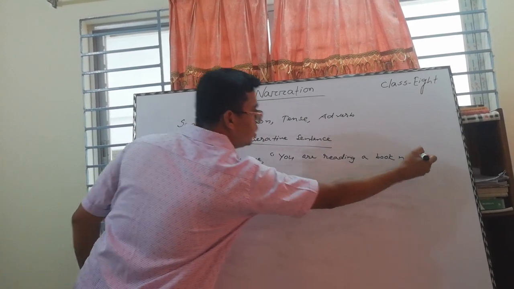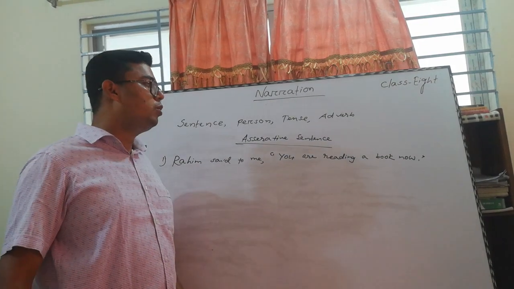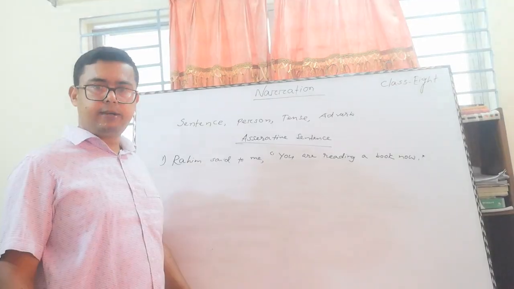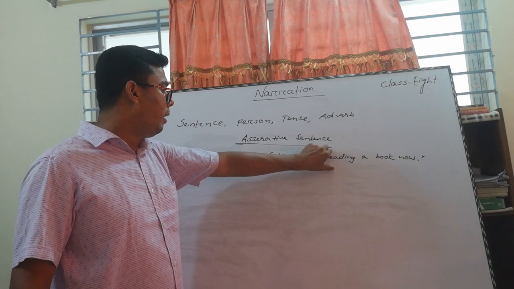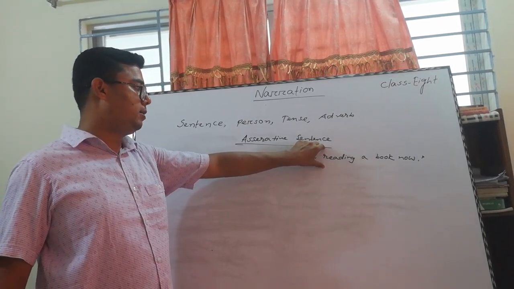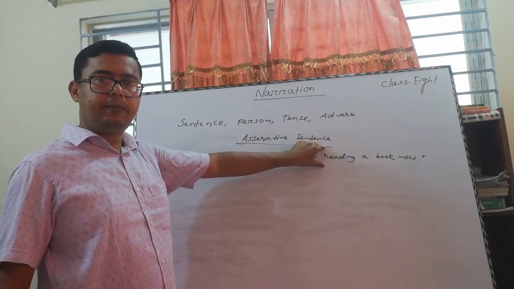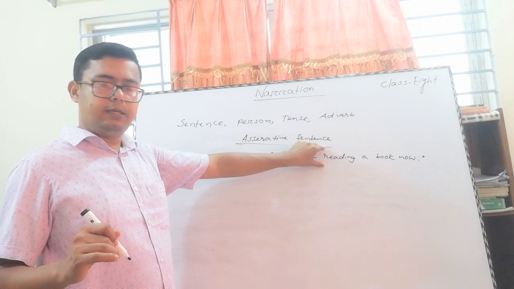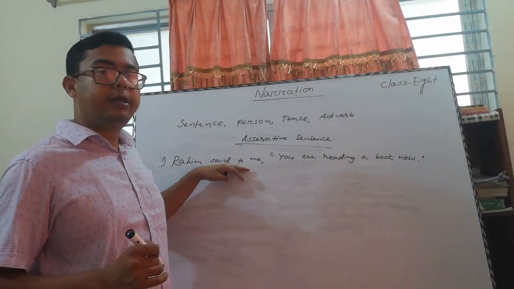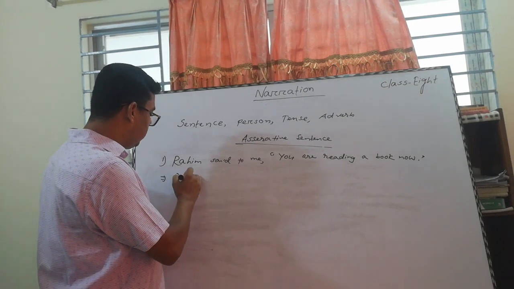Look at the sentence. I have told you to identify the sentence at first. According to the speech, we can see that this is an assertive sentence. If it is assertive, I have written said to convert it to told. So the answer should be like that.